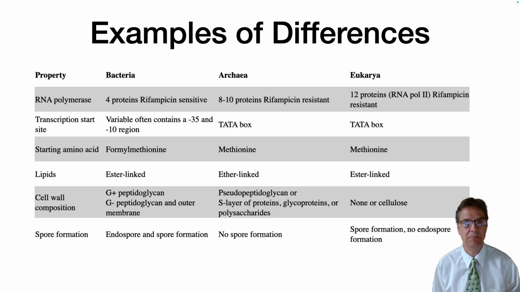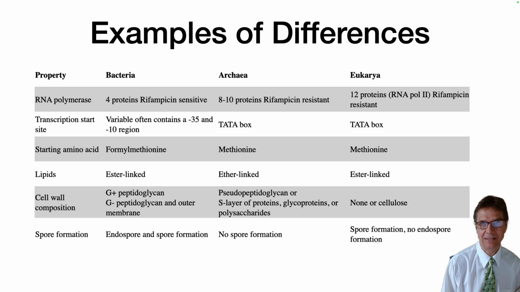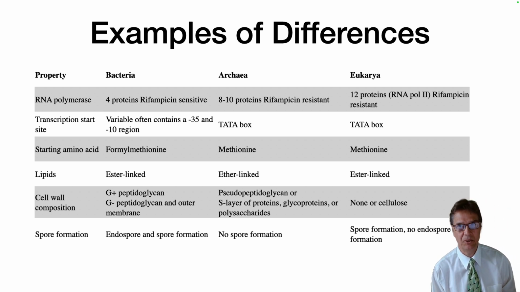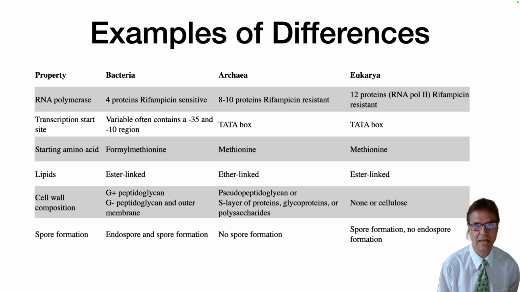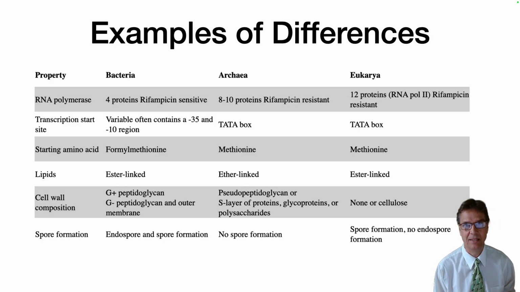While all life shares many commonalities, there are major differences between the different domains, meaning bacteria, archaea, and eukarya. As a few examples, the structures of RNA polymerase, how transcription begins, the start of amino acid for translation, lipid structure, cell wall composition, and the ability to form spores and the kinds of spores differ across the domains. In this last section, we'll cover a few differences between archaea and bacteria. I leave eukaryotes mostly to your biology class. You've covered that in detail.